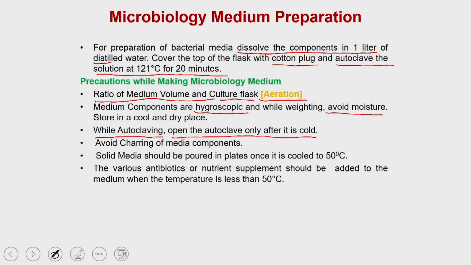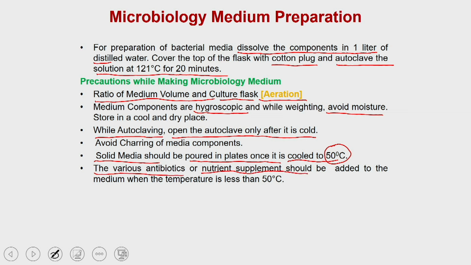Similarly, if you are preparing a solid media, it should be poured into plates once it has cooled to a temperature of 50 degrees Celsius, and only then do you add the antibiotics or other nutrient supplements.